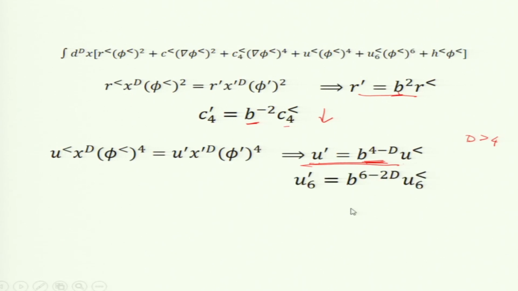We can also talk about U6, U6 will go like that. It turns out for d greater than 3, U6 will go to 0. So, beyond 3 this is not relevant, and for H we can follow the same logic, H prime goes like that. It turns out H will be important for all dimensions.